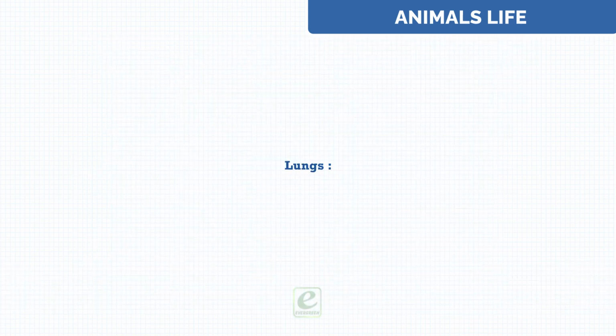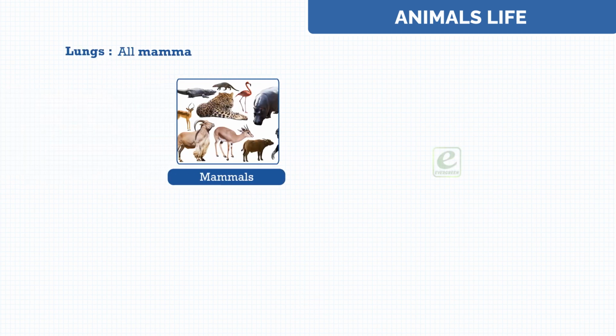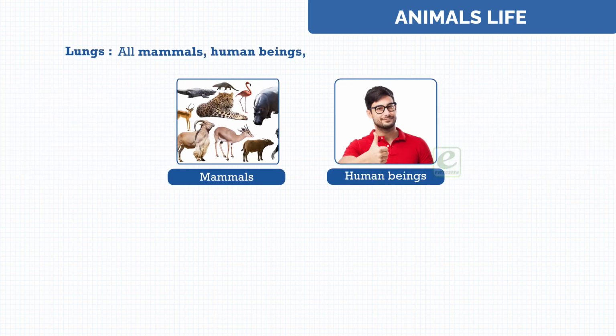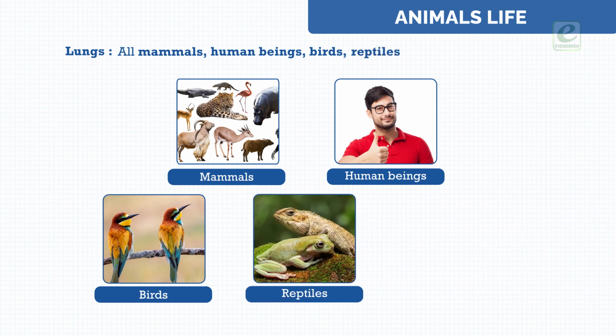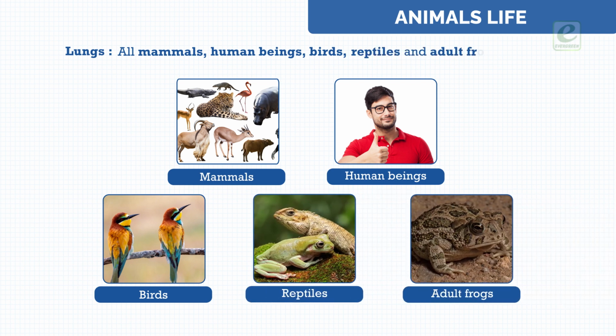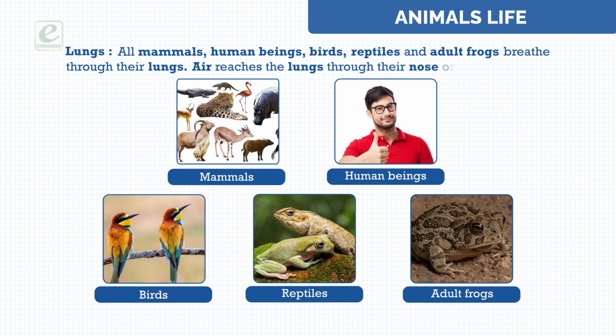Lungs. All mammals, human beings, birds, reptiles, and adult frogs breathe through their lungs. Air reaches the lungs through their nose or mouth.